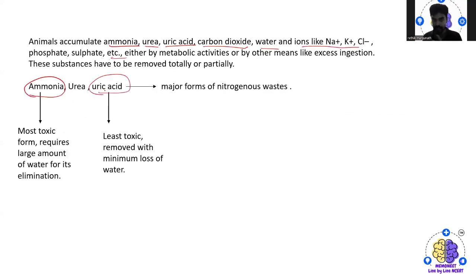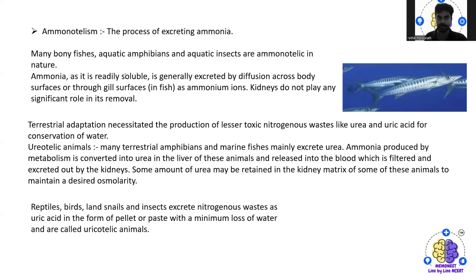Uric acid is actually the least toxic and is removed with minimum loss of water. That is, a minimum amount of water is required to remove uric acid as an excess waste from the body. So basically, ammonia, urea, and uric acid are the three major forms of nitrogenous waste eliminated from our body.